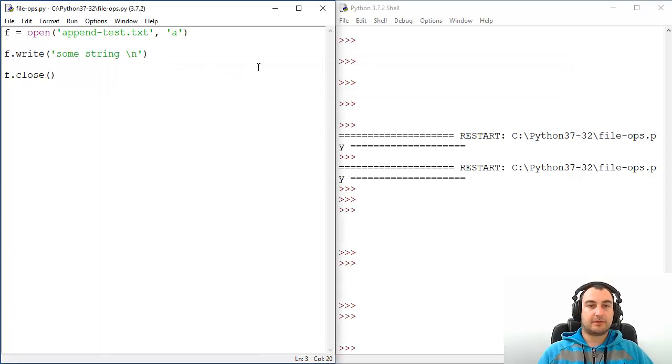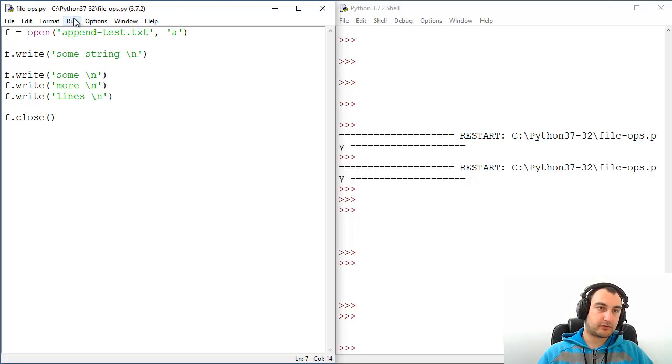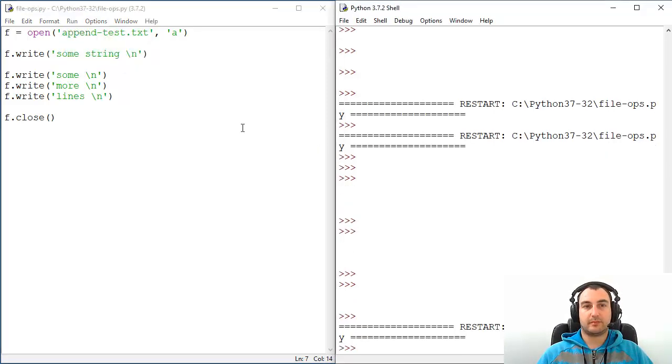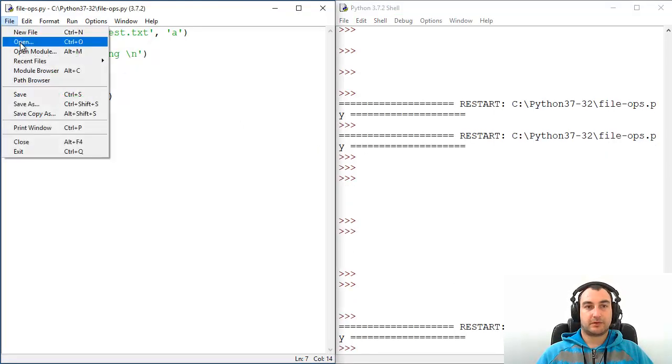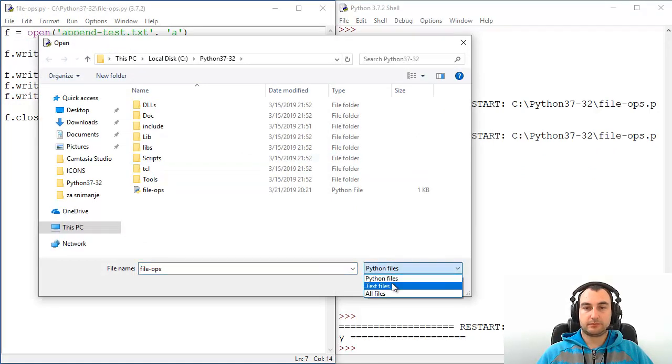Okay, let's add something more. For example, a couple of lines. Yeah, we can copy paste stuff here. Some more lines, something like that. I'm not creative tonight anyway. And let's run our program, and the result will be what we need.